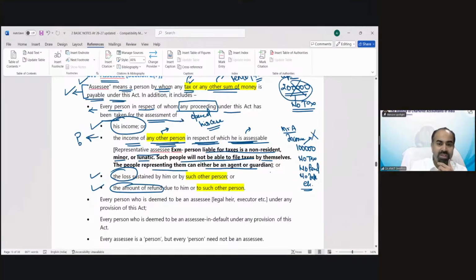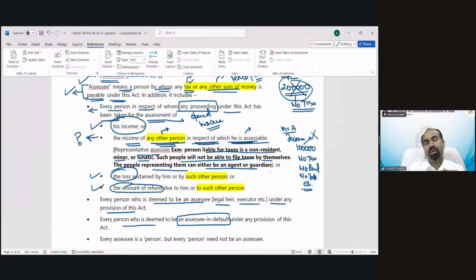Every person who is deemed to be an assessee, like a legal heir or executor, under any provision of the act. So if there is any legal heir for anyone's income, you will be called a deemed assessee. If you are an executor, liquidator, etc., you will be called a deemed assessee. Clear?